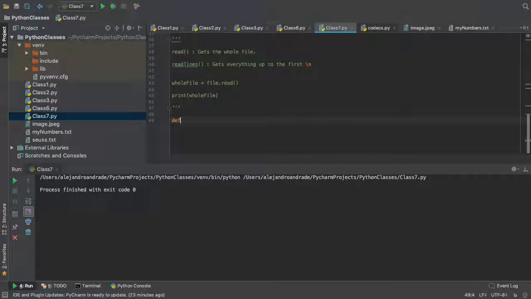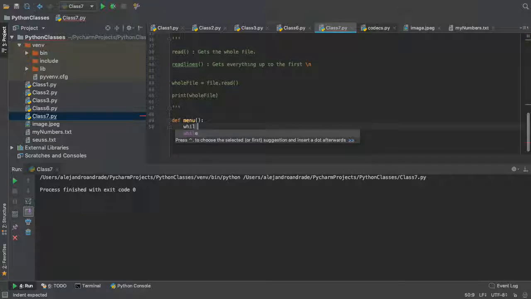So we're gonna define menu, right? Menu is gonna be empty, like no inputs into the menu. So we're gonna have a while loop, right? While answer is not equal to exit, right? We're gonna say answer is equal to, so anyone knows how to get input from the person.